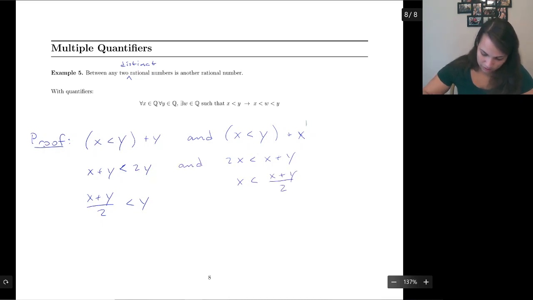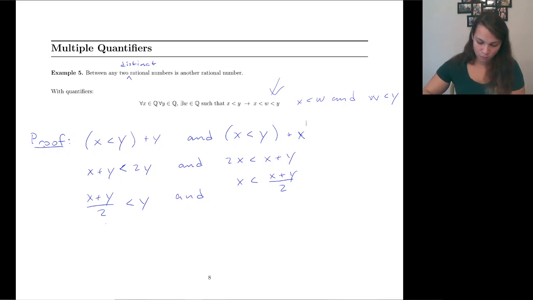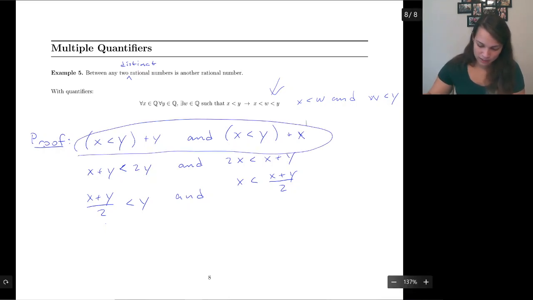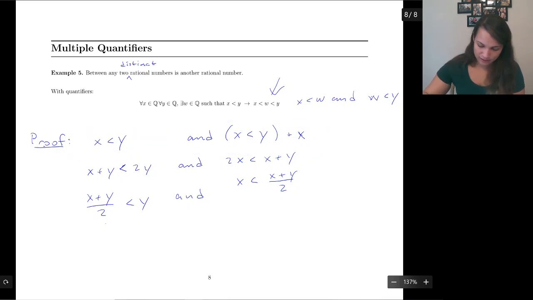And I'm just going to connect these statements with ands. So we have that in the end. Okay, why did I connect them with ands? Because this statement is x is less than w and w is less than y. And then the reason I could do that here in the beginning is because the beginning statement is really x is less than y and x is still less than y.